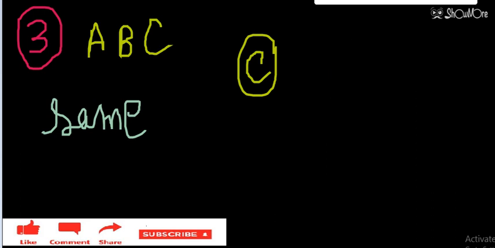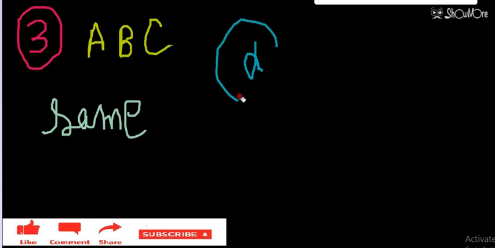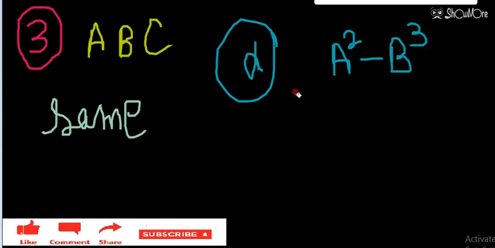So these types of questions are asked many times in the NEET exam, and many times in the JEE exam. But nowadays the JEE exam level has changed, so these types of questions you can see in the NEET exam only. So this is option number D. Option number D is saying A square minus B cube, and in the denominator it was B cube minus C square.